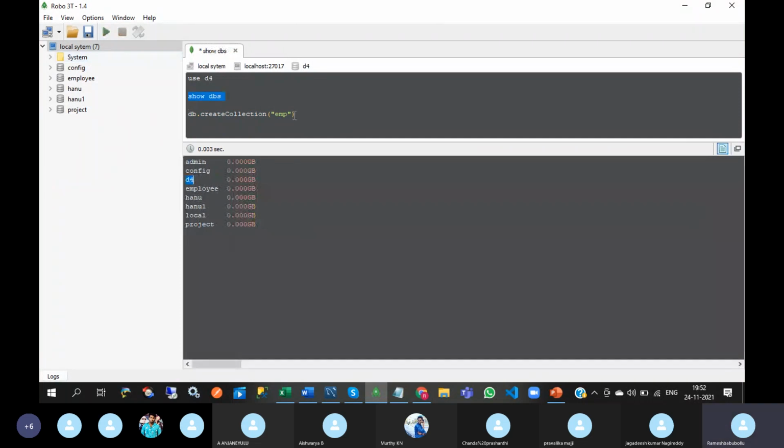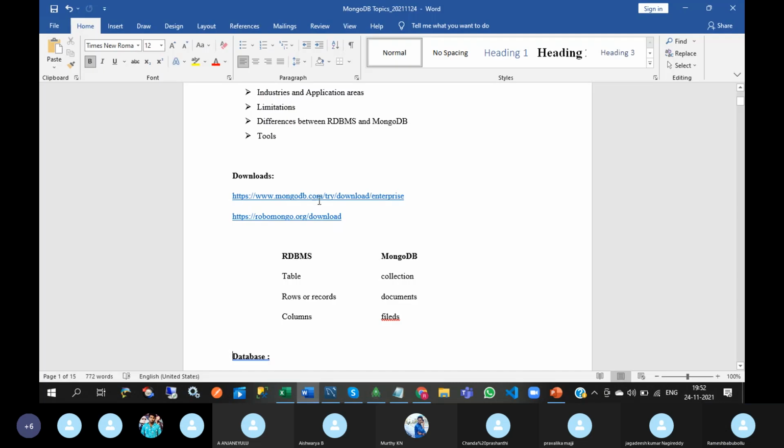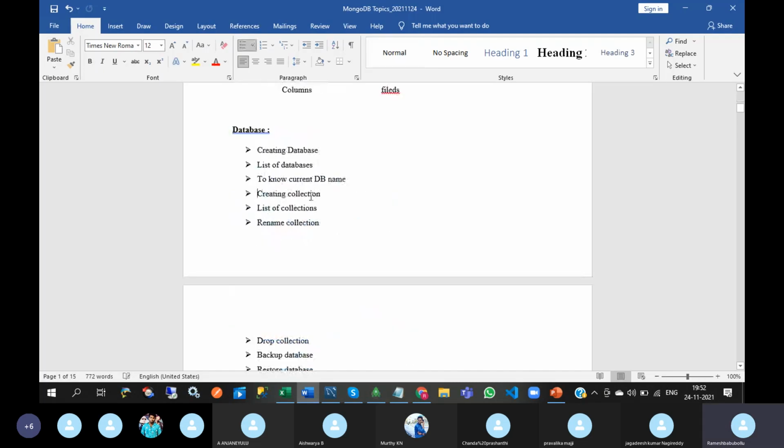So if you create the database, it will not display while executing show dbs. Why? Because it does not have any collections. If you create a collection under the D4 database, then it will display. Okay, creating a collection is completed.